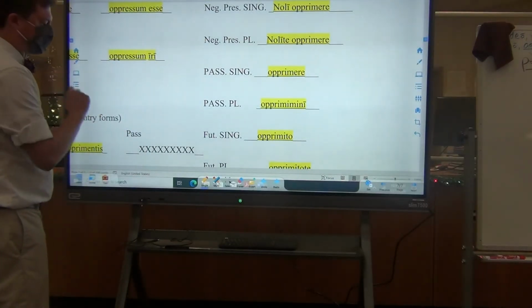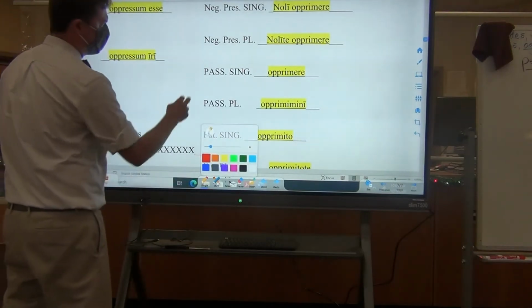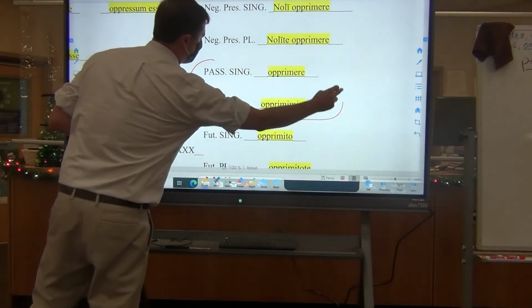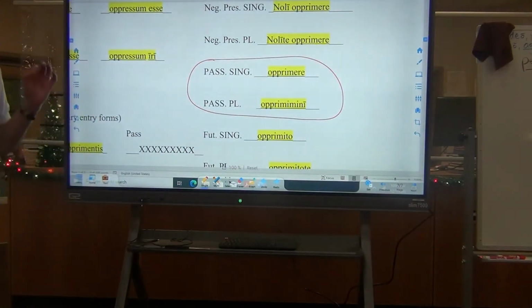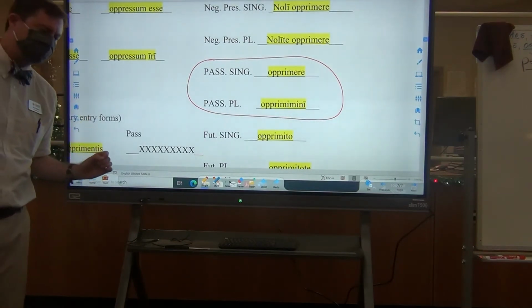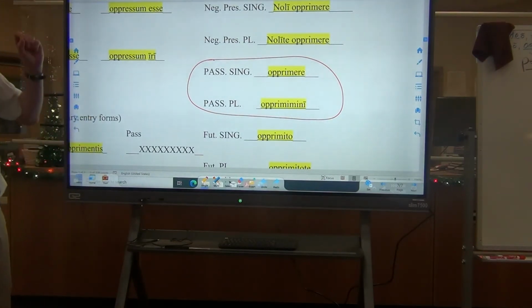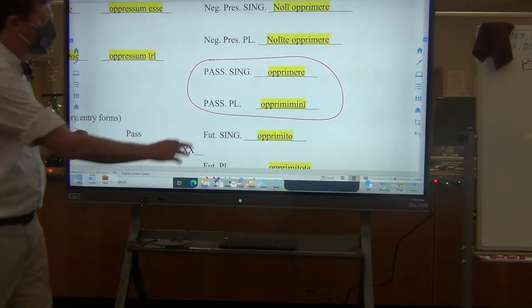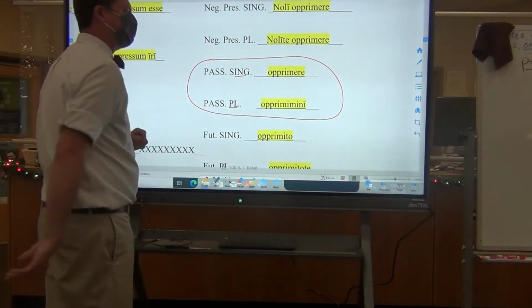And that would be then the passive imperatives. Now, if you look at the passive imperatives, the singular and the plural, they are identical to the second person singular and plural indicative.